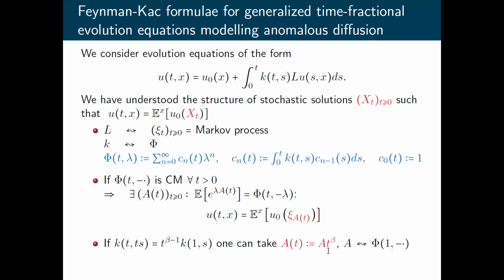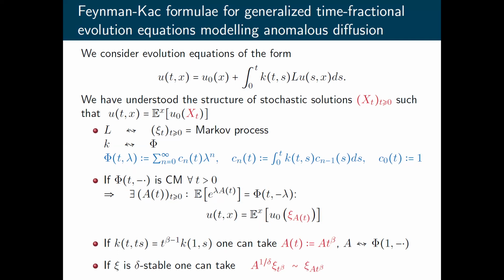So we have split up randomness and dependence on time, and this random variable A is just any random variable whose distribution is given in terms of our function phi at time point t equal to 1. Okay, and further, in this step, when our kernel is homogeneous, we can take a particular A of t in this way, A multiplied with t to the power beta. So we have this process as a stochastic solution, and we can go further.